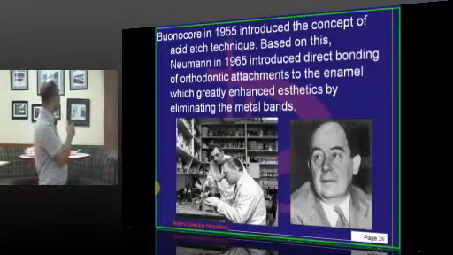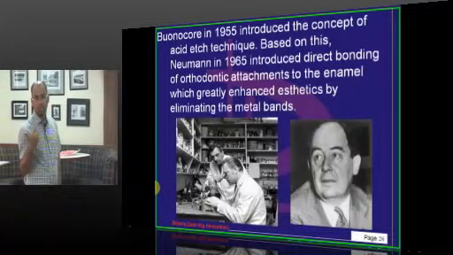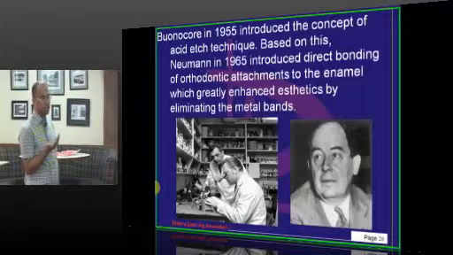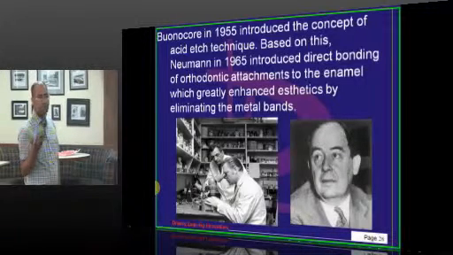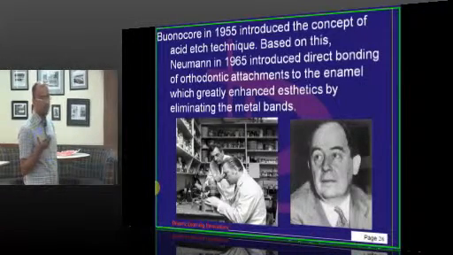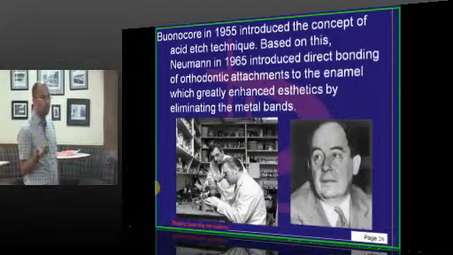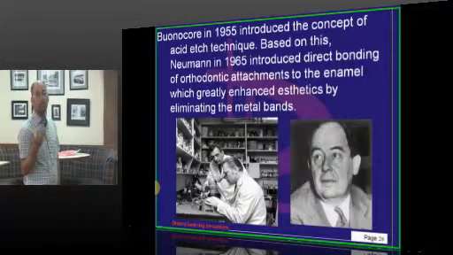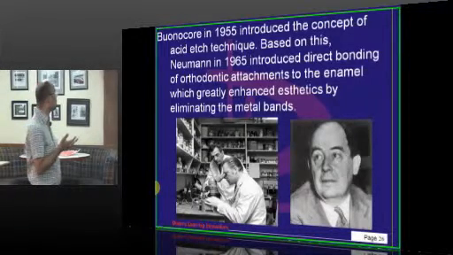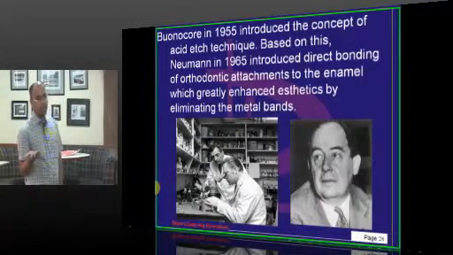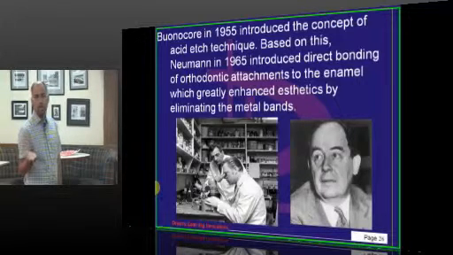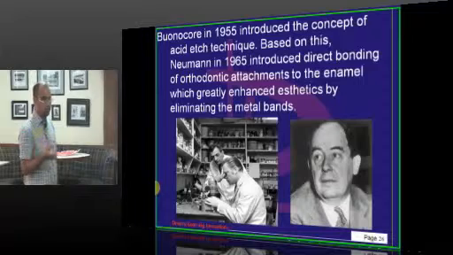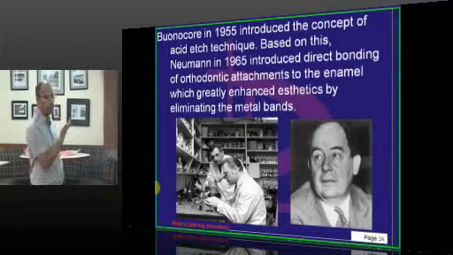In the direct bonding technique, first you etch the enamel of the teeth. When you apply the etchant, that is orthophosphoric acid or 37% phosphoric acid, for at least 15 to 20 seconds, the surface enamel is etched and forms microporosities. On these microporosities, you apply your bonding agent, first primer followed by bonding adhesive, which forms resin tags and helps in bonding. So, this is direct bonding.